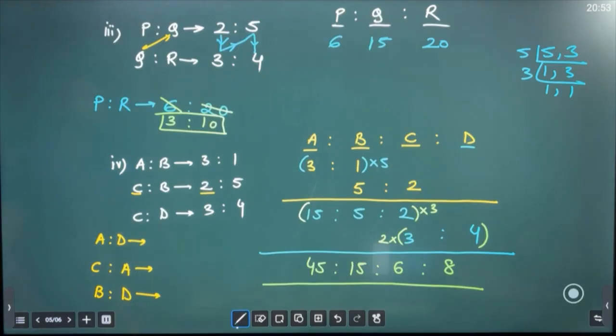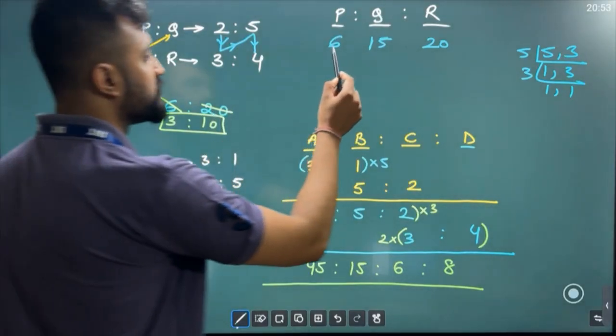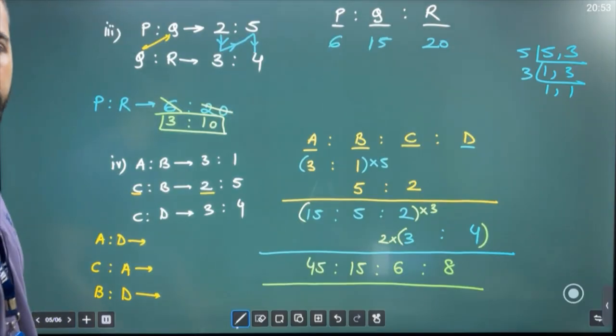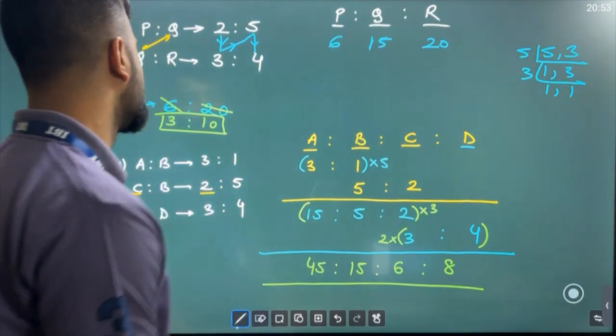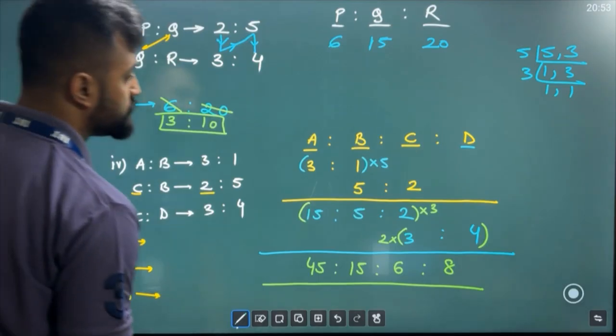Done. See, 6:20. We got 6:20. हाँ sir. Wow sir. Great. But let me show you in this part.